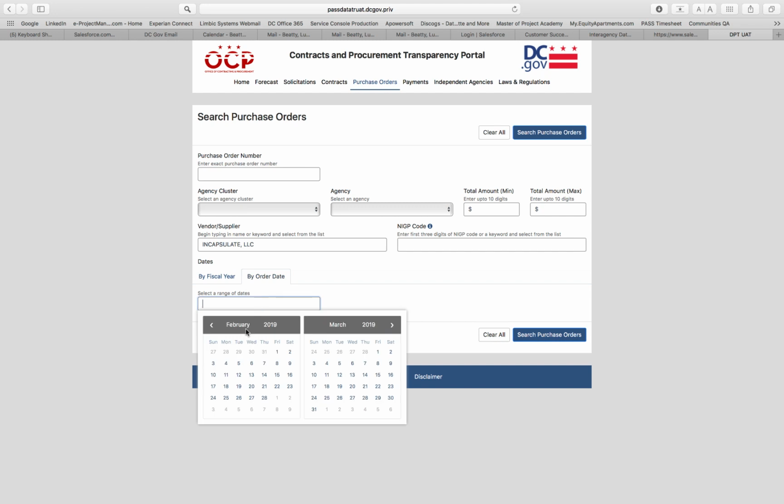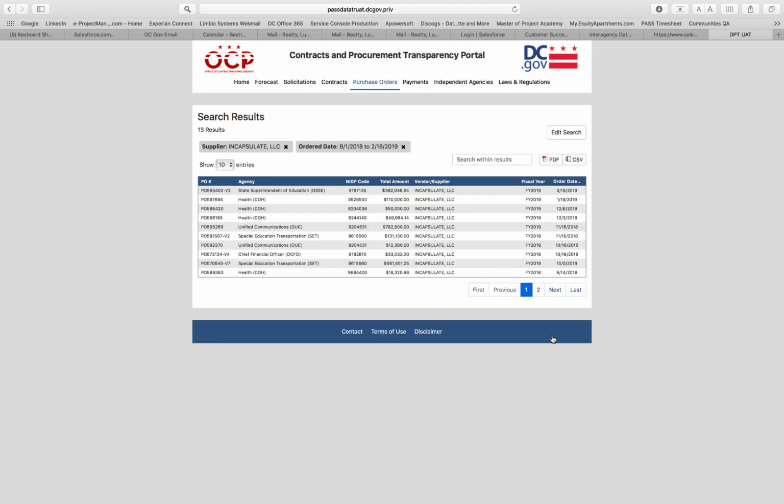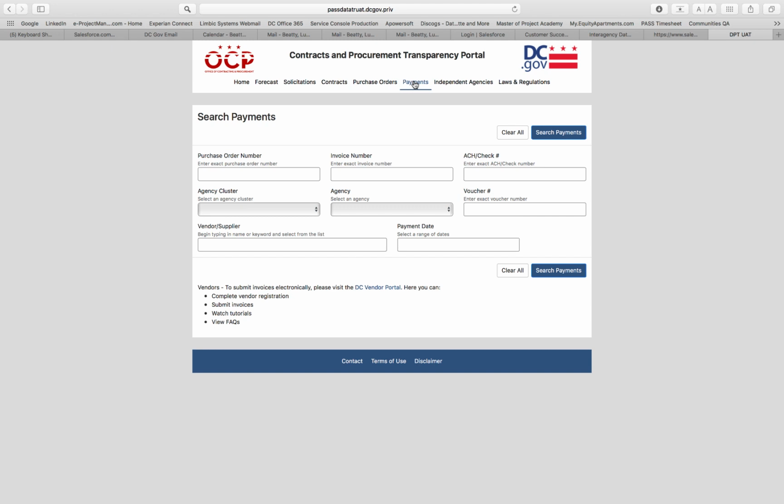I'm also allowed to put date ranges, so I'm going to choose here time in August as a starting point, and let's choose February 16th. There we go. And here pulls up all the purchase orders for this particular vendor, and I can see the amounts. I can sort by each column. I can sort by NIGP codes. I can search within the search results.